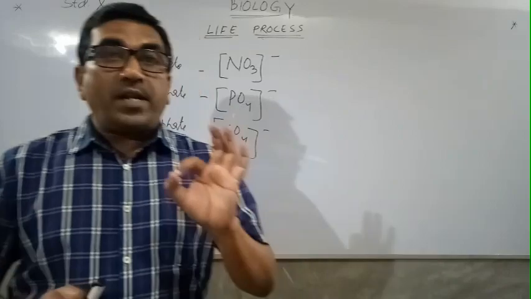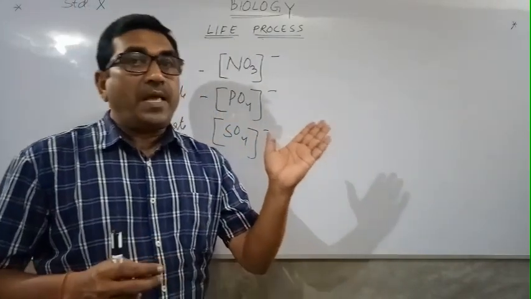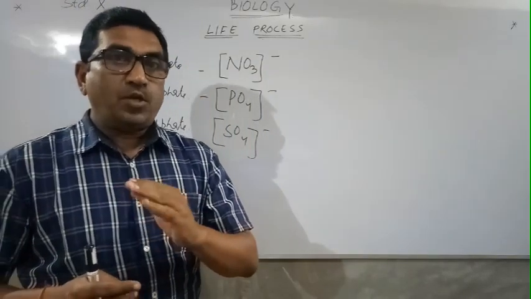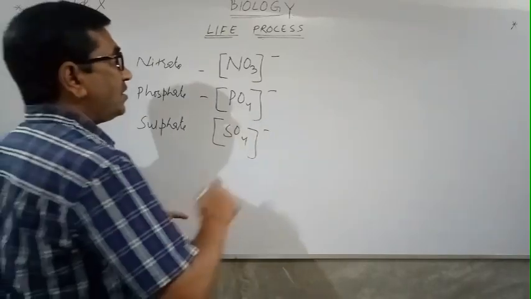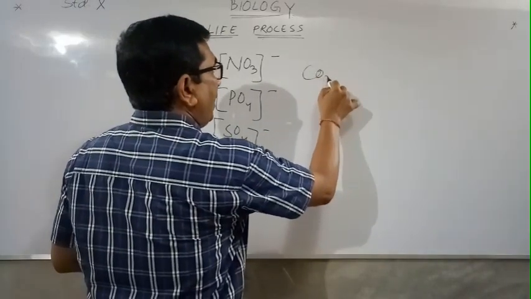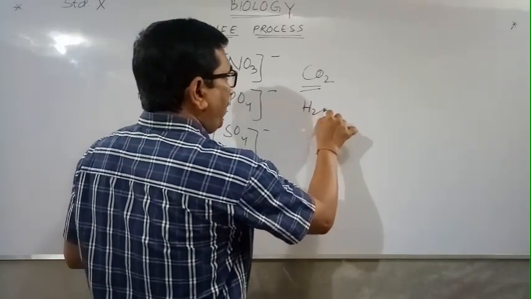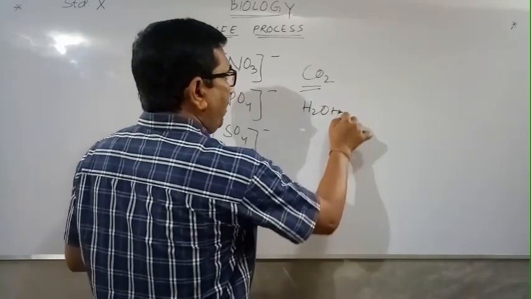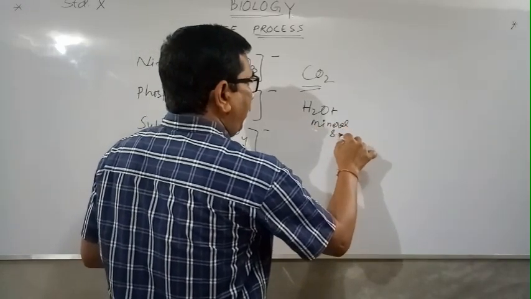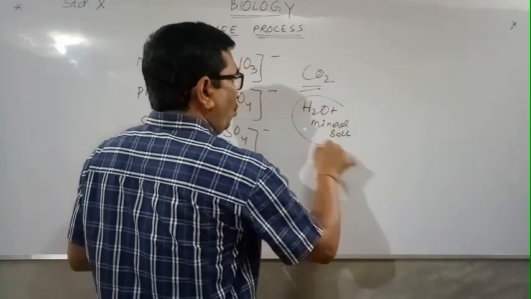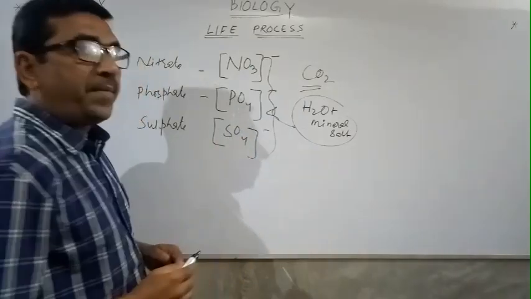Carbon dioxide, from where does the carbon dioxide come? Carbon dioxide is coming from the atmosphere. The raw materials for photosynthesis are carbon dioxide, water plus mineral salt. Which are the mineral salts that we have discussed? These are the mineral salts.